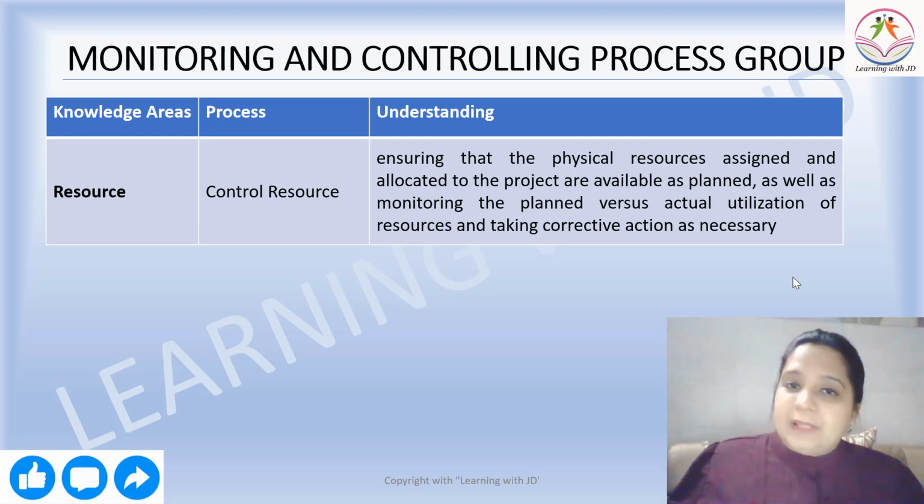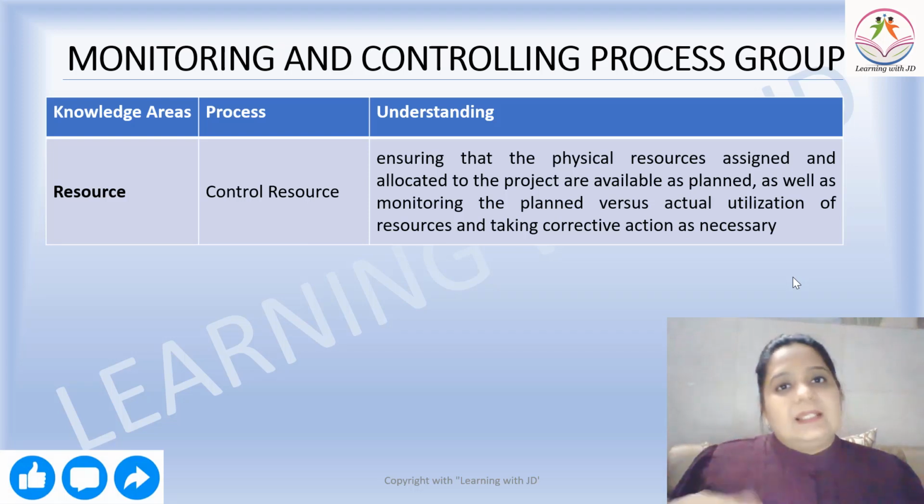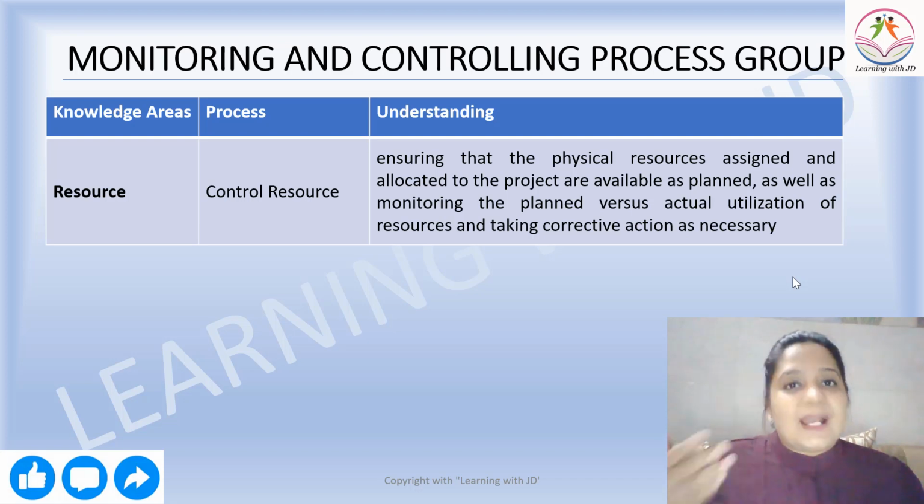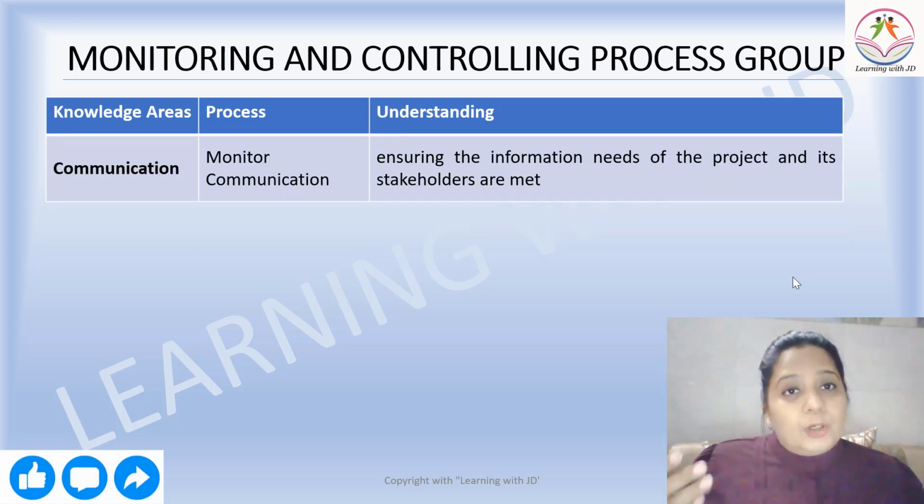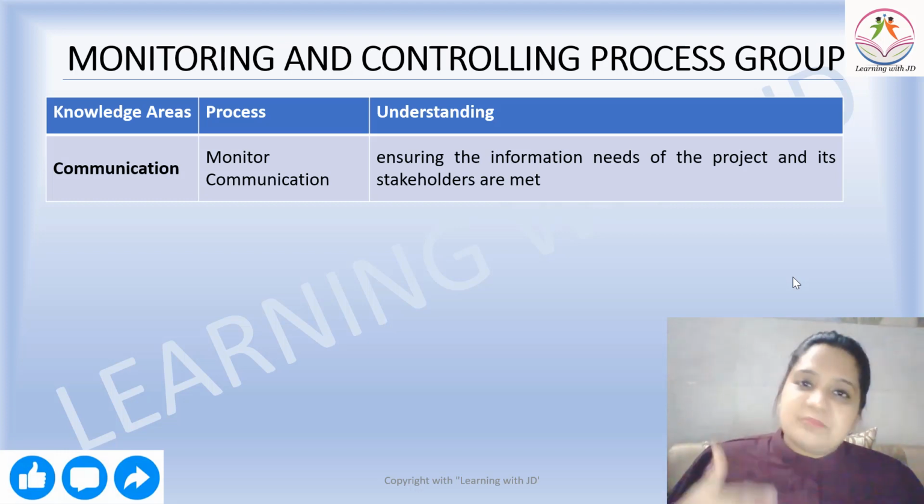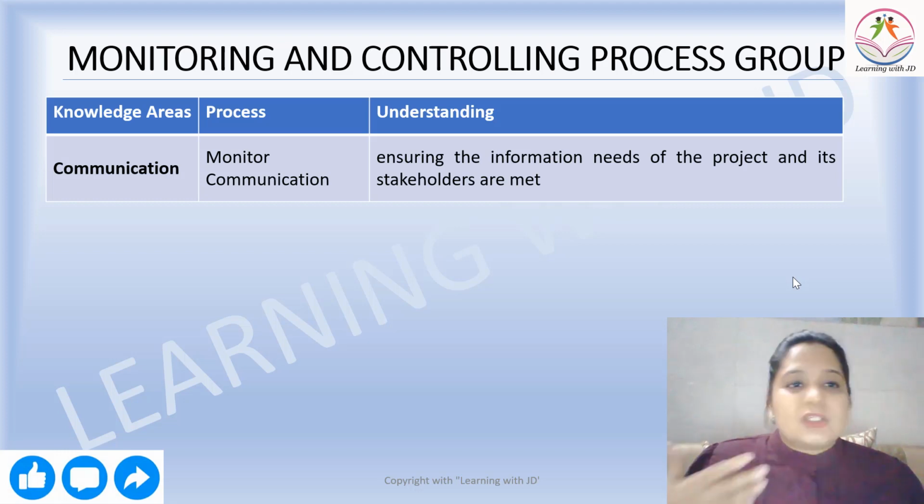That you planned that you need a place for 100 people to sit, but ideally by 80 people you are able to still work. So planning versus actual utilization of resources and taking corrective action as necessary. So that is the part of control resources. Monitor communication is a process that ensures the information needs of the project and its stakeholders are met. Whatever communication has been planned, it is happening as per that plan. That is what is known as monitor communication.